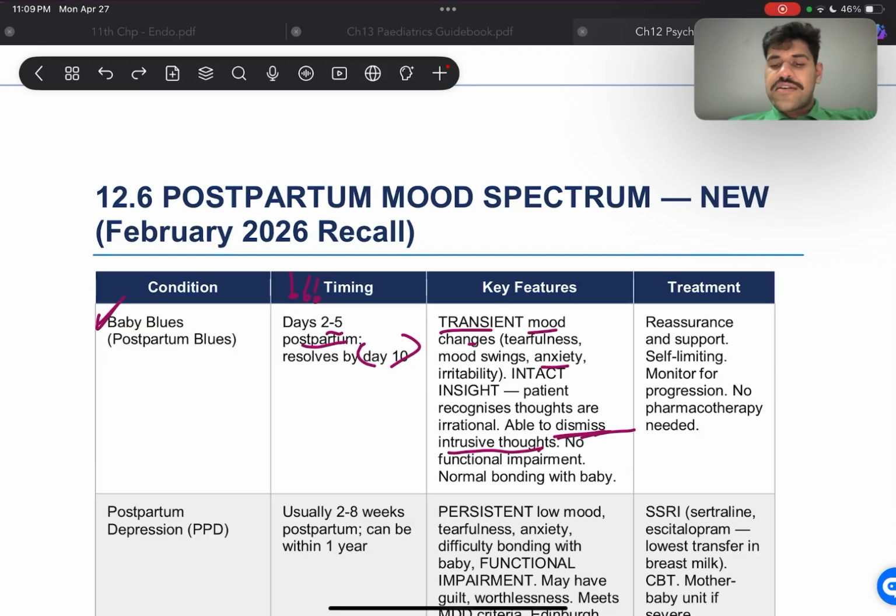So if they don't take proper bonding with the baby, or they don't take proper care of the baby, then most likely we would have to get child services involved sometimes as well. But if the mother is too overworked, instead of getting child services involved, we're going to offer them communal support, and offer them help with the upbringing and taking care of their house chores as well as the baby. All right, now again, treatment is going to be reassurance and support, and because it's self-limiting, we monitor for progression, and no pharmacotherapy is needed.